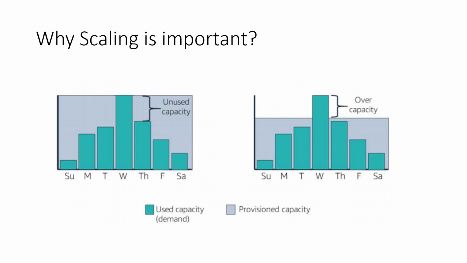Suppose this much we have allocated, and out of this only this much capacity is used on Sunday. On Monday it increases, on Tuesday it increases somewhat, and on Wednesday it is fully used, and then it decreases. You can see there is a huge difference between what you have allocated and what has been used.